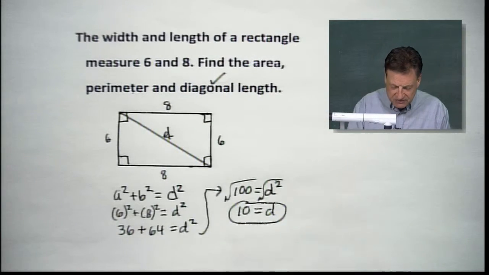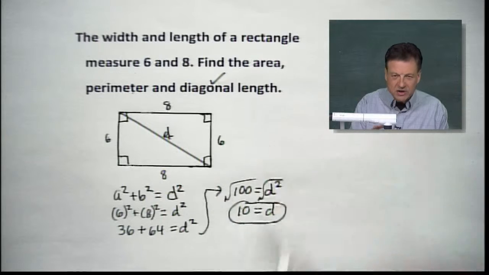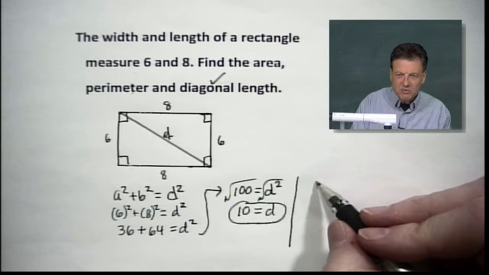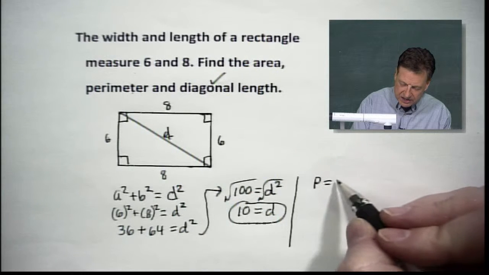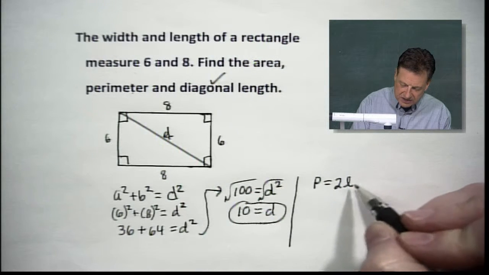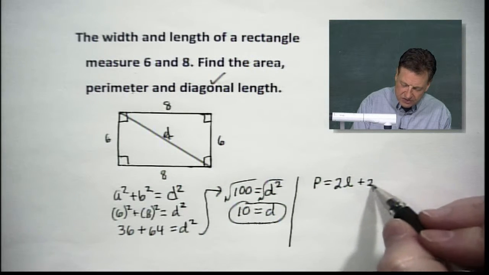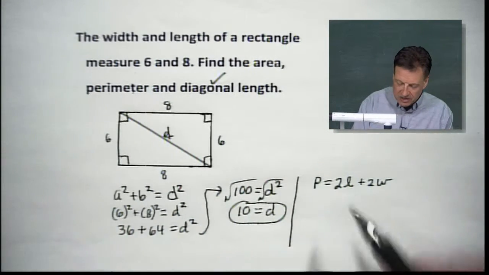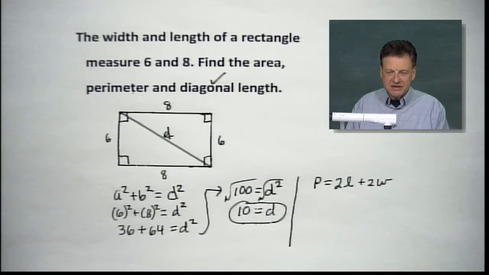Now the next piece of information says let's find the perimeter. Now this one's not so bad. This is not so difficult. Perimeter, basically what are we going to do? The perimeter by formula is 2 times the length plus 2 times the width. Or you could just say we're going to add all those numbers together. But let's play it with the 2 times and adding then, all right?